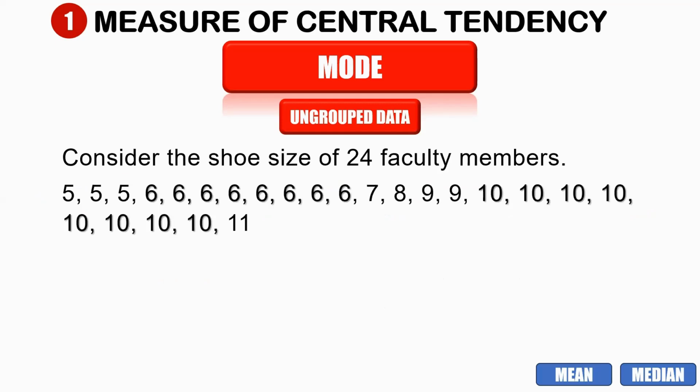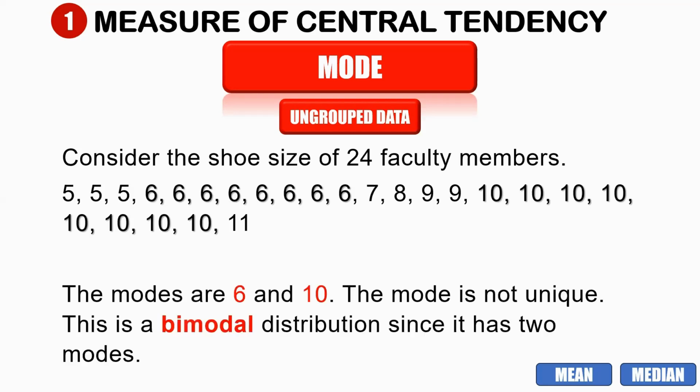Another example. Let us consider the shoe size of 24 faculty members. We have 5, 5, 5, 6, 6, 6, 6, 6, 6, 6, and another 6. We have 7, 8, 9, 9, and 10. How many 10s do we have here? That is 8 and 11. 6 has a frequency of 8, and 10 has a frequency of 8 also. So we have two modes, which are 6 and 10. That is bimodal, since this distribution has two modes.